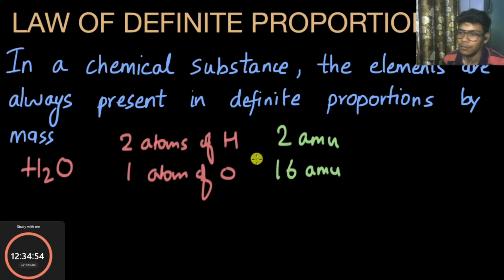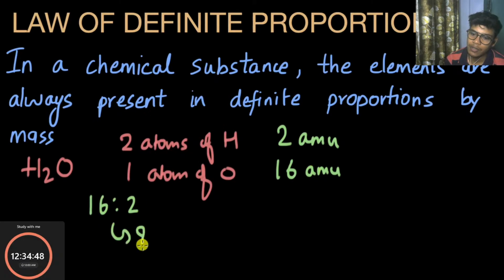And now from here I can say that the mass ratio of oxygen to hydrogen will be 16 is to 2, and this can be simplified to 8 is to 1. This is a ratio of oxygen to hydrogen by mass. What this really means is that in any sample of water, either a drop or water in a glass or water in an ocean, doesn't matter if you take 50 liters, 10,000 liters, or even just 1 ml of water, the mass of oxygen present in that sample will be 8 times the mass of hydrogen present in that sample. And this is the law of definite proportions.